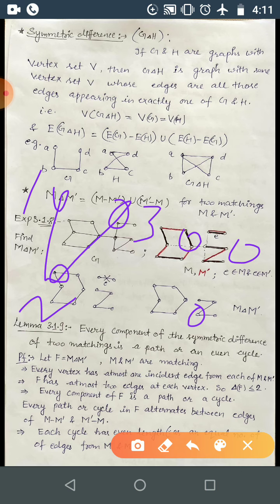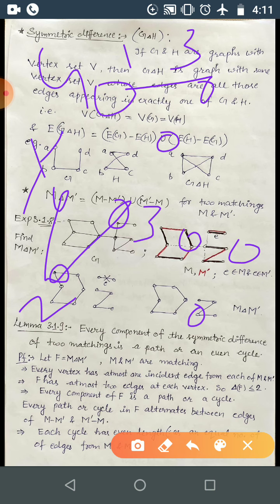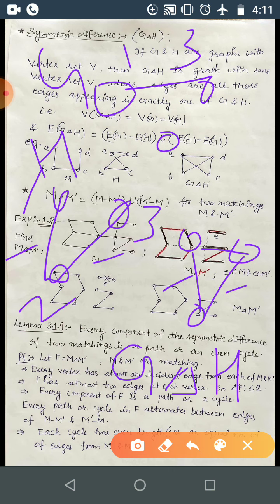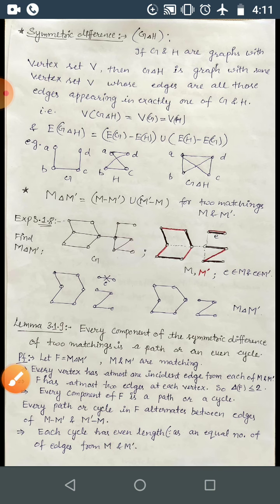Okay, and if you have this kind, and one tree, another graph, and this vertex, then this is your G, this is your H, then the symmetric difference G symmetric difference with H will be the cycle C3. Okay, because these two edges are present only in the second graph, and this edge is present only in the first graph. That's why all the edges will be present in G plus H. Okay, you can consider this example.